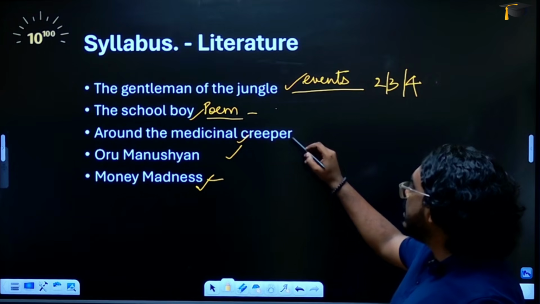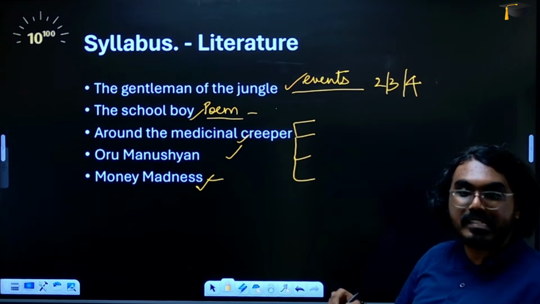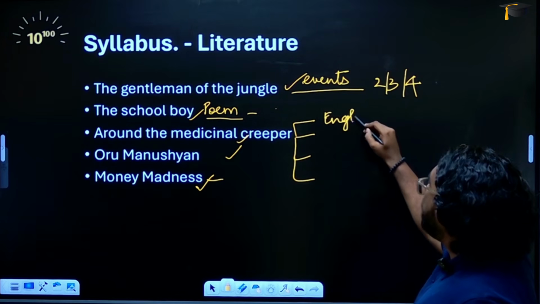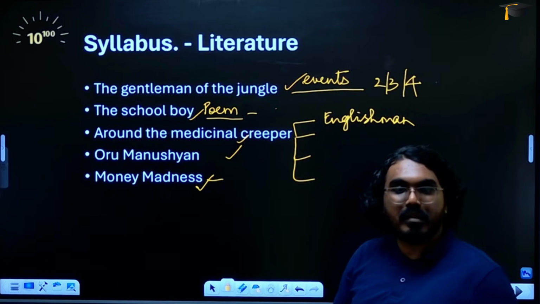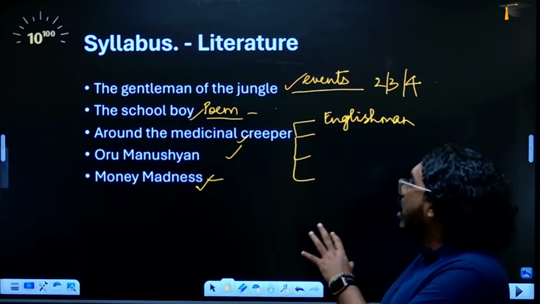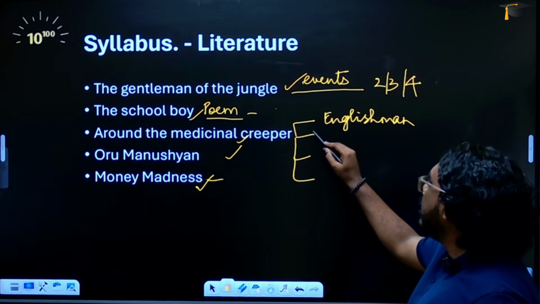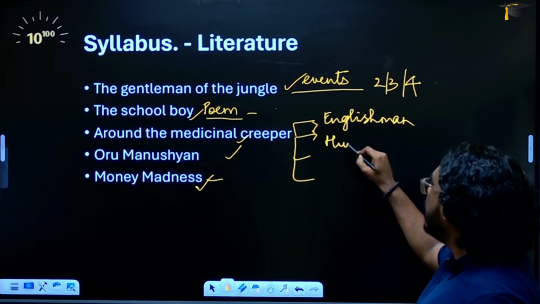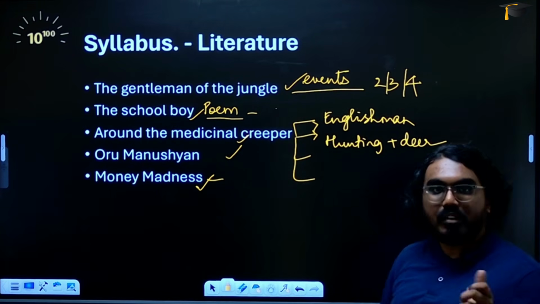In the medicinal creeper lesson, there are several incidents involving children. An example is the Englishman Mara's experience, when he gets a cut because of the sharp sickle. So that instance can be given for a long answer question. Similarly, the next incident can be the time when he goes hunting, the hunting plus the deer experience. That could be another experience.